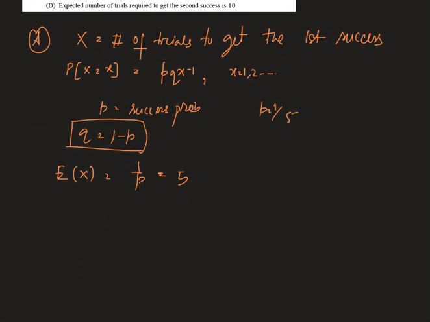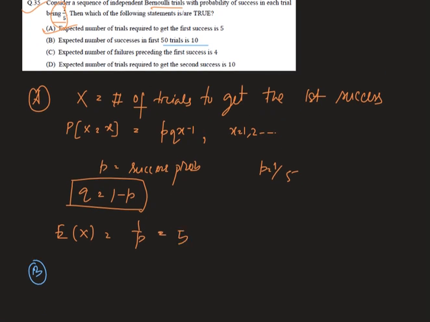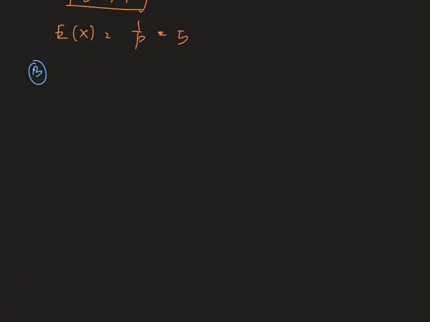Now let's check the next option. Here we are told that the expected number of successes in the first 50 trials is 10. So define a random variable X such that it is the number of successes in the first n trials.